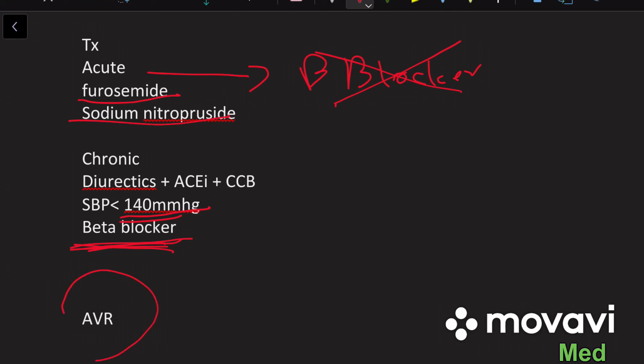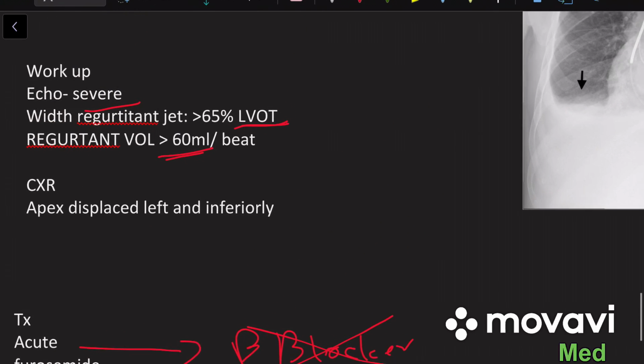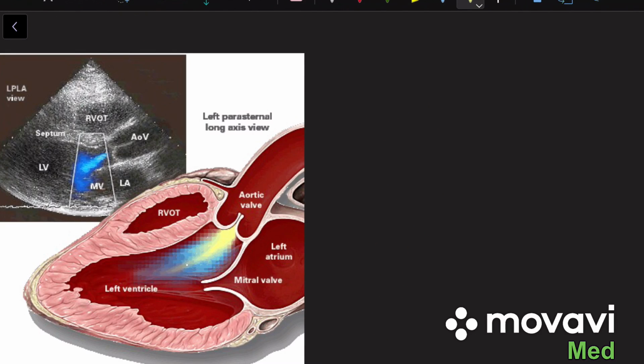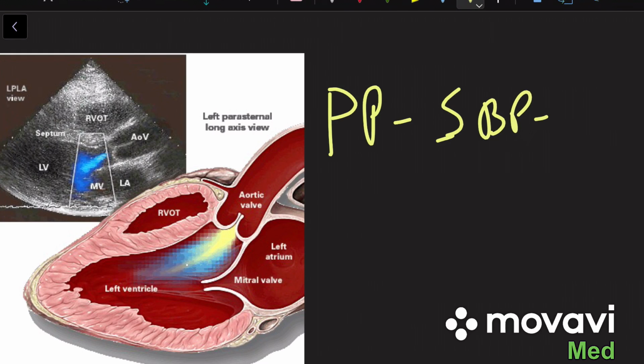Then the most important treatment is aortic valve replacement. It can either be done transcutaneously or by open surgery. Now another concept is pulse pressure in aortic regurgitation. Patients with aortic regurgitation tend to have a wide pulse pressure. Let me tell you about pulse pressure: pulse pressure means systolic blood pressure minus diastolic blood pressure.